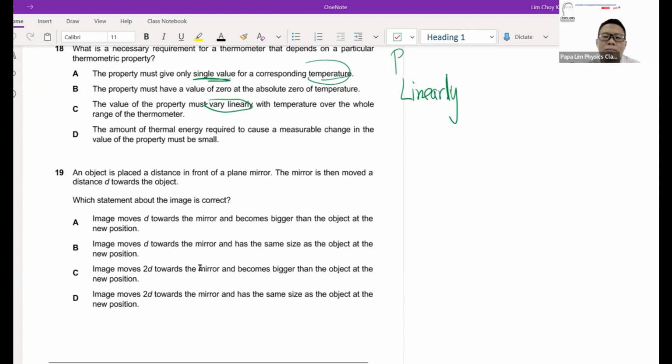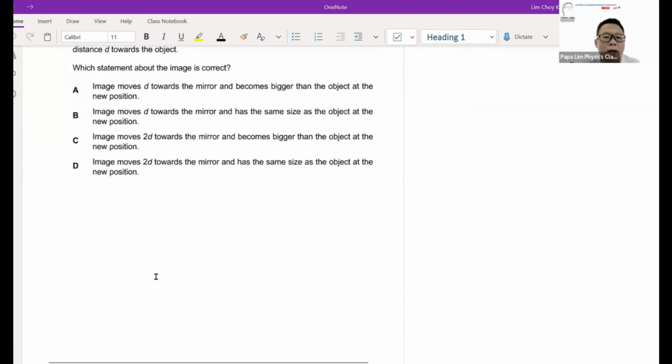So these are the 6 scenarios that students have to take note of, not just how to draw, but also details like the image distance, object distance, image size, image characteristics, and even the uses. If you are well versed in that, you will not have much problem with question 19. But if you do, I will leave the link to my lenses video in the top right hand corner, so you can click on it for a quick revision of lenses.